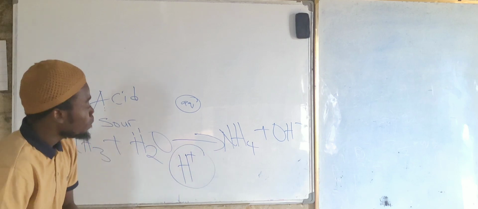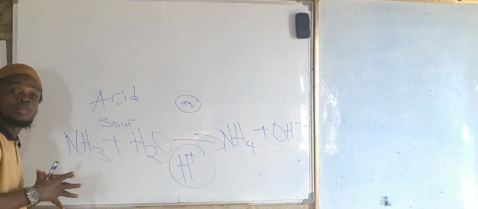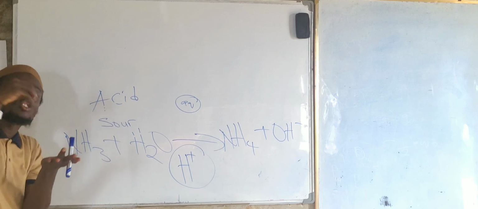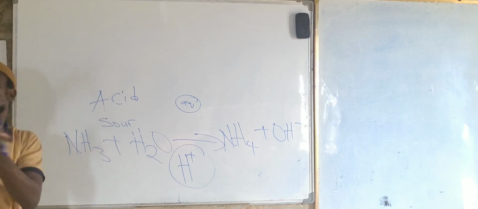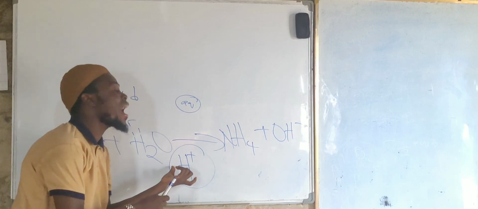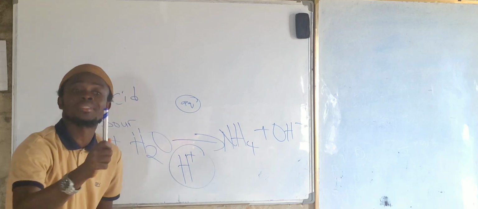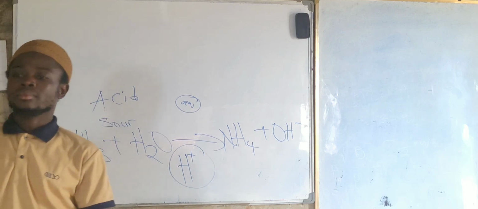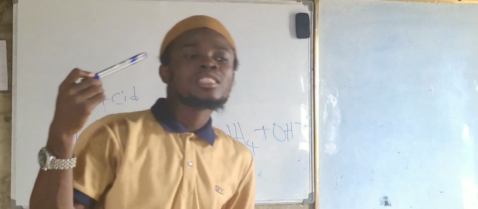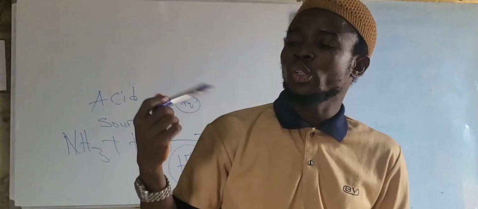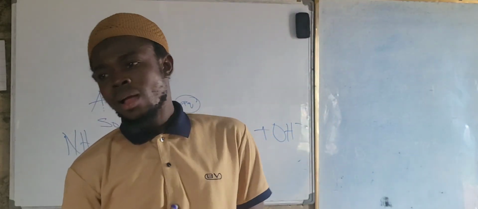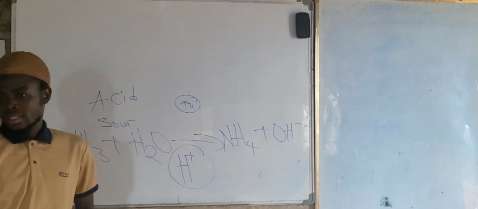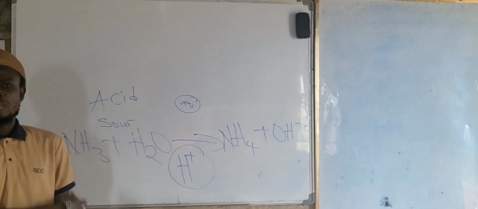So that's the case now. This man Arrhenius is trying to explain to us that any time you take any substance and put it into water, and that substance dissolves and produces hydrogen ion, then that substance is an acid. Are we okay? And this concept was given in the year 1884. And Arrhenius is a Swedish scientist. Are we getting this concept here? Yes, sir.